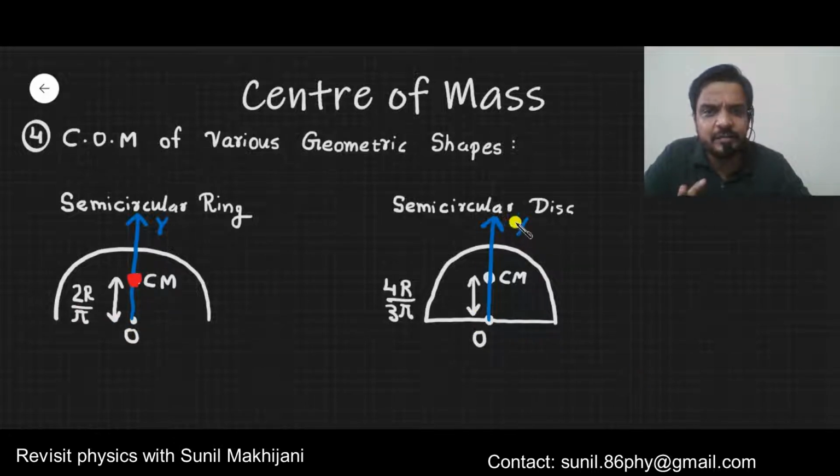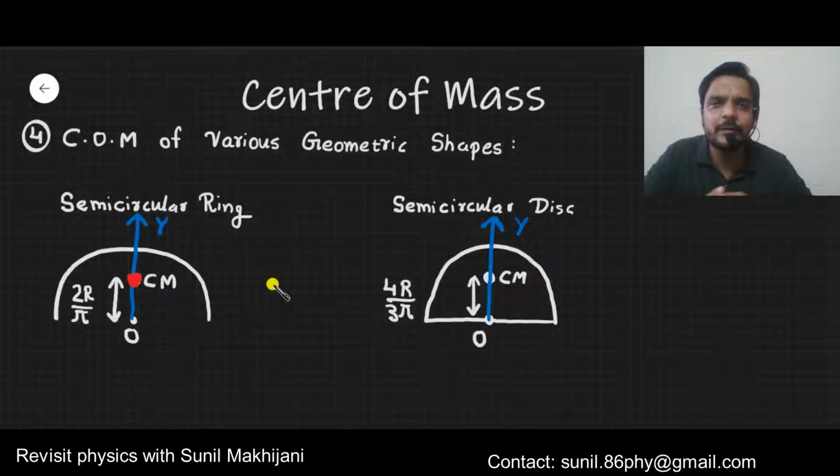Here, in the case of a semicircular disc, the disc is different from the ring. In the case of a solid semicircular disc, the center of mass again lies on this y-axis at a distance of 4r by 3 pi. Okay, 4r by 3 pi. Now, students often forget where to write 2r by pi and where to write 4r by 3 pi.